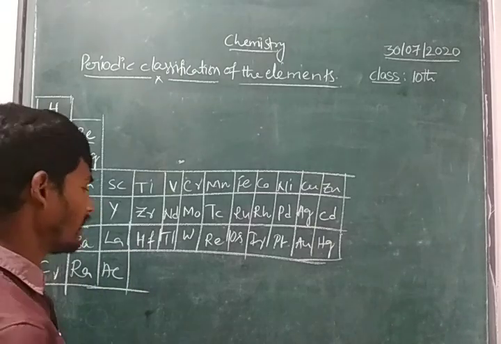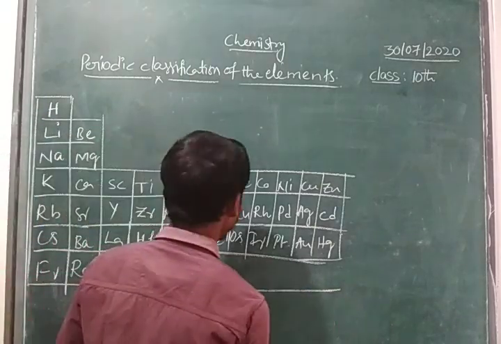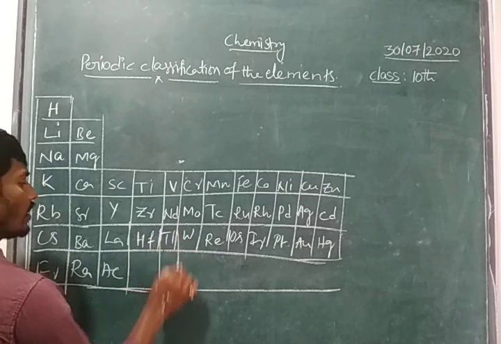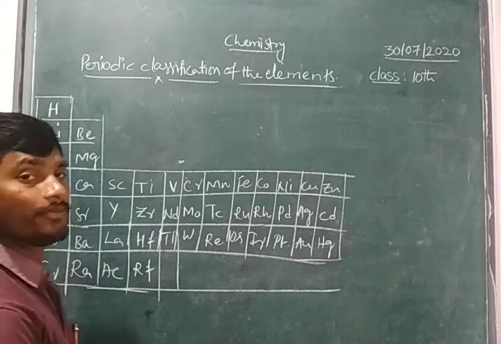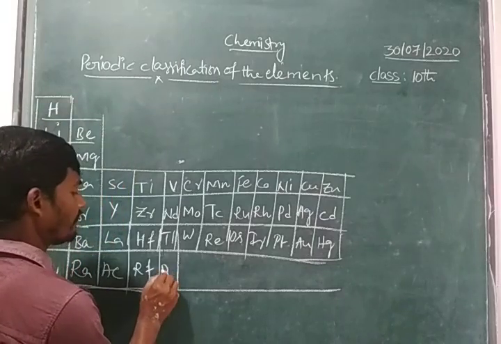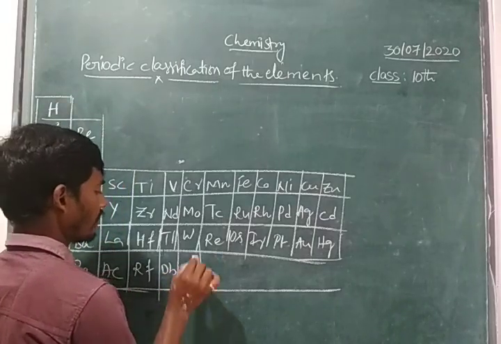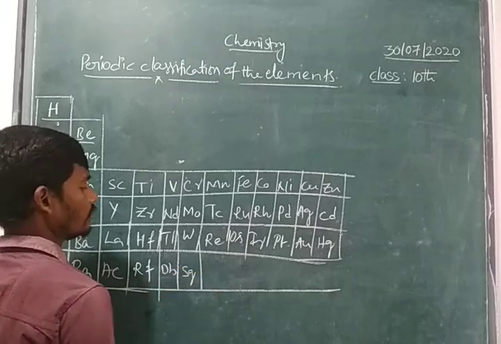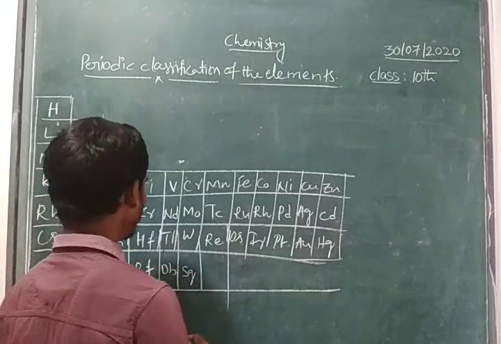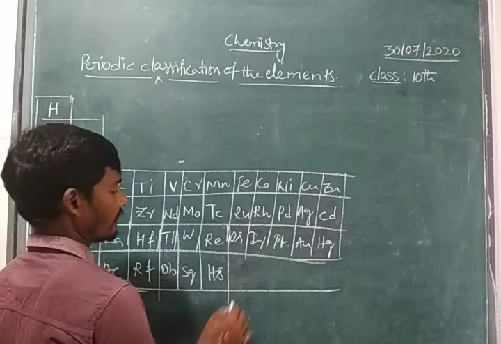What, children? Actinium. See here, actinium. After that, we have rutherfordium. What, children? Rutherfordium. Then dubnium, then seaborgium, then bohrium, then hassium.